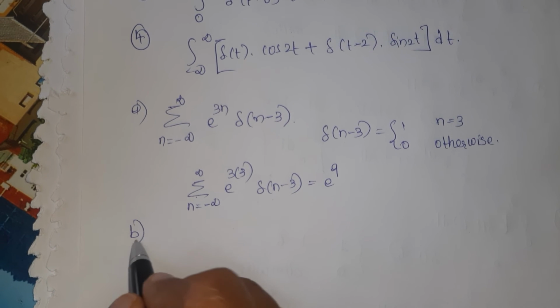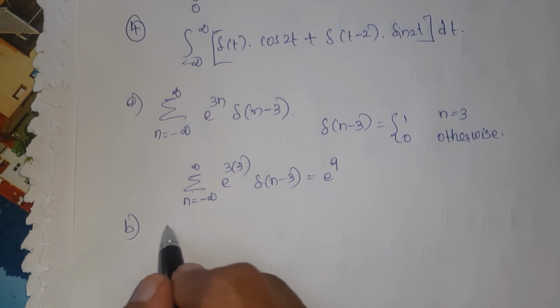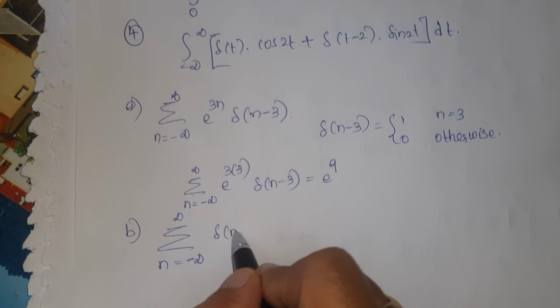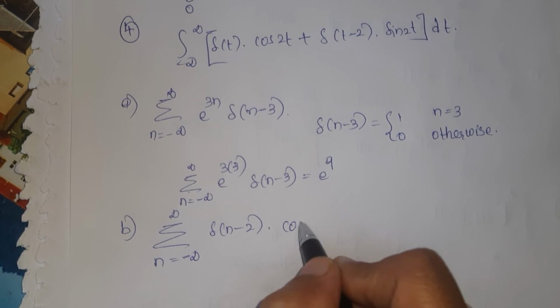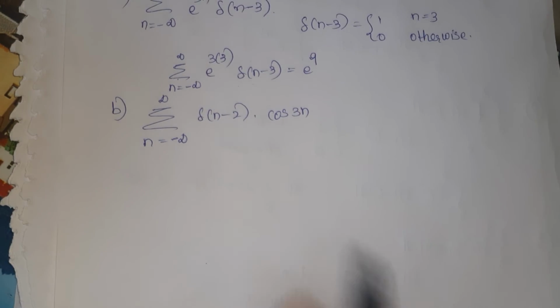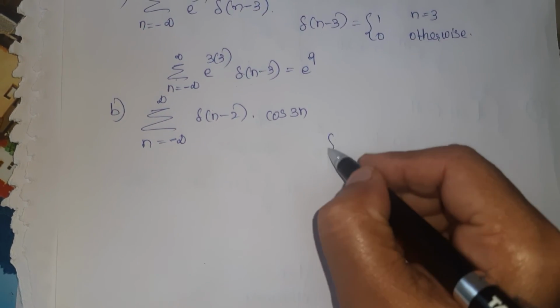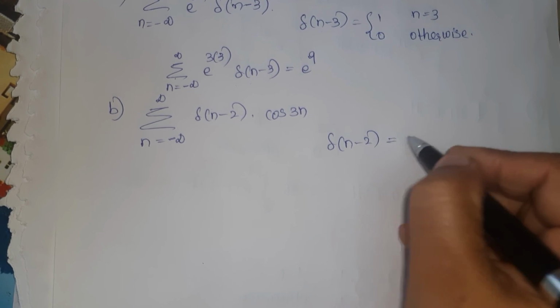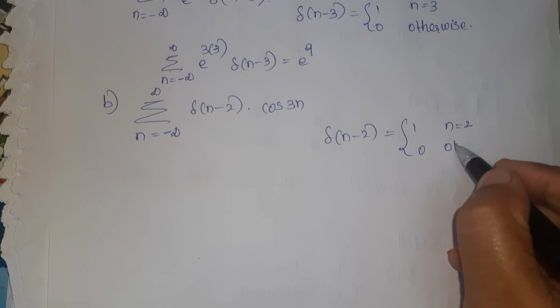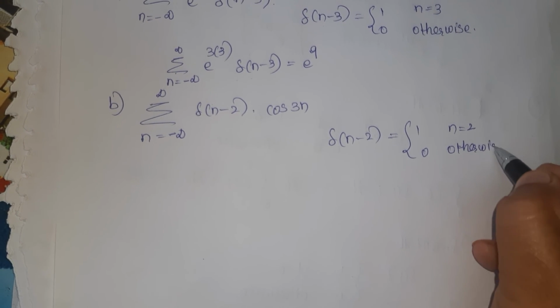Similarly, solve summation n is equal to minus infinity to infinity del of n minus 2 into cos 3n. So here the impulse function exists at n is equal to 2, otherwise the value is equal to 0.